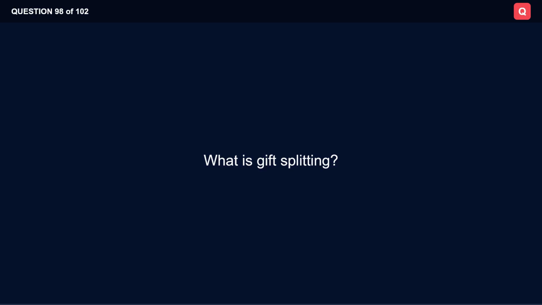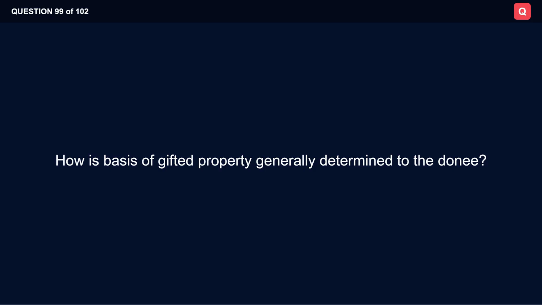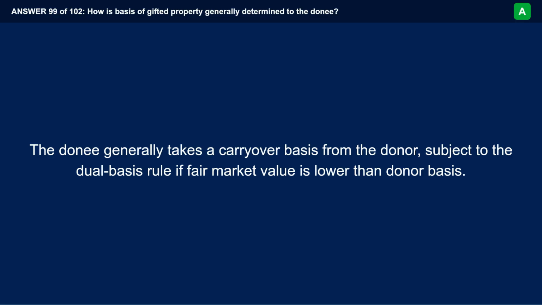What is gift splitting? Gift splitting allows spouses to elect to treat a gift made by one spouse as made one half by each spouse for gift tax purposes. How is basis of gifted property generally determined to the donee? The donee generally takes a carryover basis from the donor, subject to the dual basis rule if fair market value is lower than donor basis.